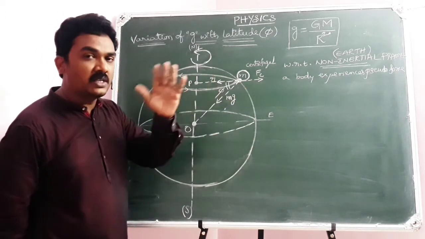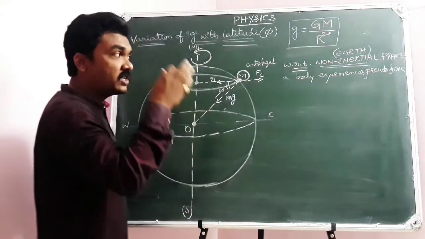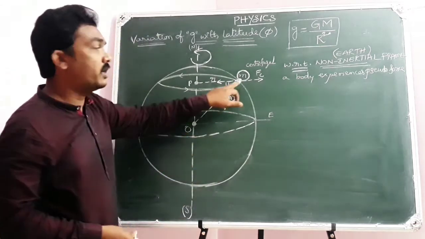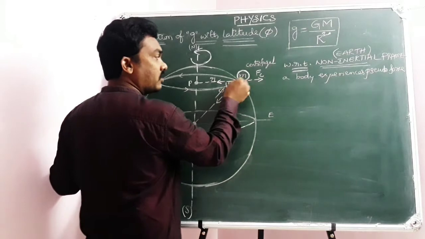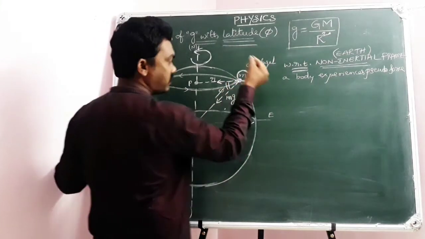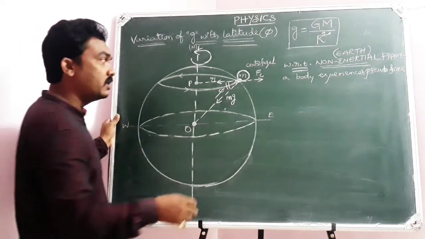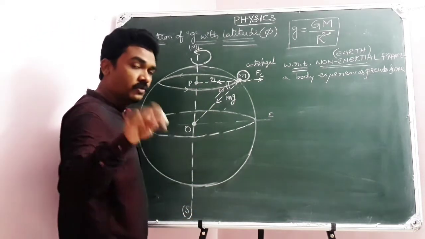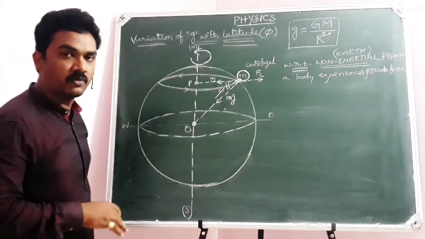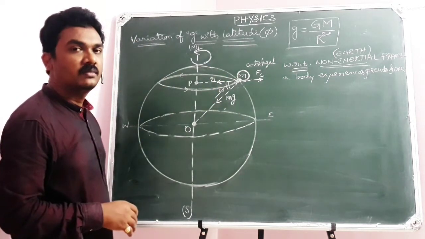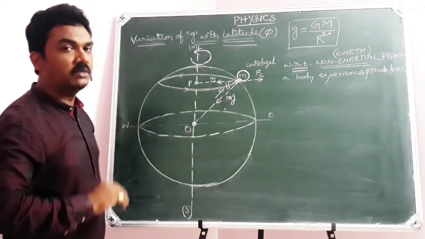So how many forces are experienced by this body with respect to the non-inertial frame? I mean with respect to Earth, your body is experiencing 2 forces. One is mg, another one is centrifugal force. Hope you got clarity. Not 3. Some people may say, sir, centripetal force is there, the third force. No. The component of mg only will provide centripetal force, mg cos phi.